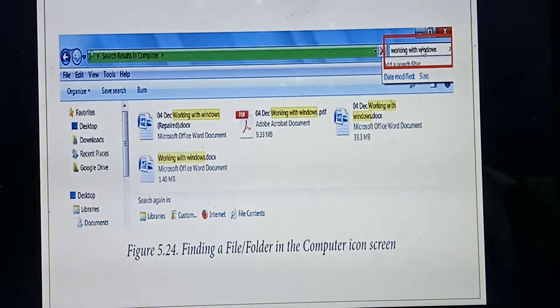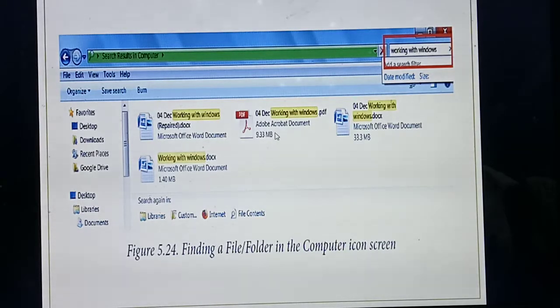Here also they are typing, say, working with Windows. Once you have typed the file and pressed enter, all the files having the name working will be displayed here. See why they have given the yellow color box: all these files have the words working with Windows. So however many files have the same name or word, all the files will be displayed there. Among that you need to select any one, whichever file you need to open. Here they have typed working with Windows, and 4 documents have the same name. Among that, whichever one you need to open, click that file and open it.